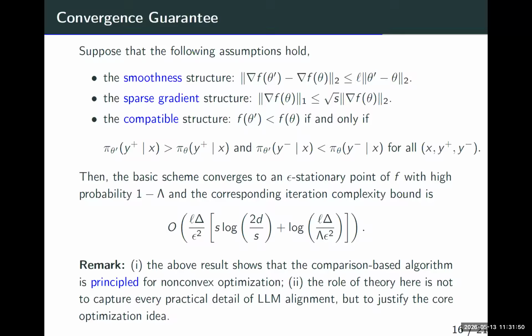This is kind of an analog of derivative-free optimization algorithms. How many samples? That's a good question. For this basic scheme, at each iteration, only one sample, so the sample complexity is equivalent to the iteration complexity. We do not do mini-batch in the theory, although in experiments we do. The role of the theory here is not to capture every practical detail of large model alignment, but to show that our approach is a principled approach: perturbation, evaluation, and aggregation. This is the principal idea.